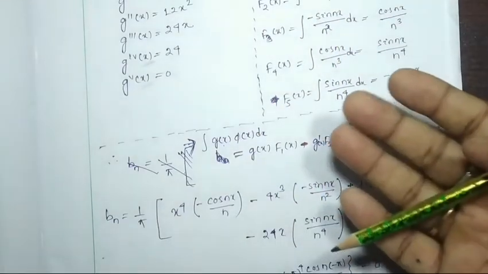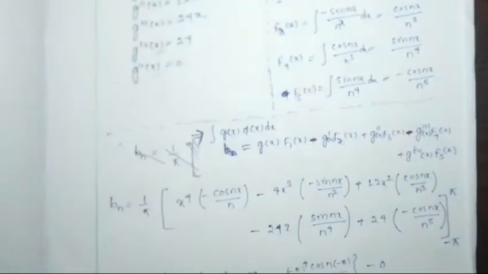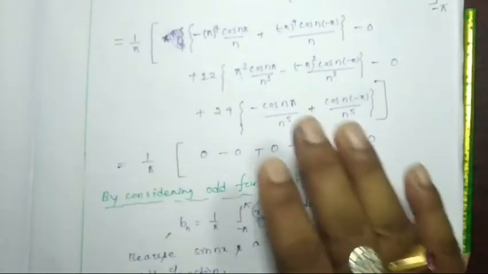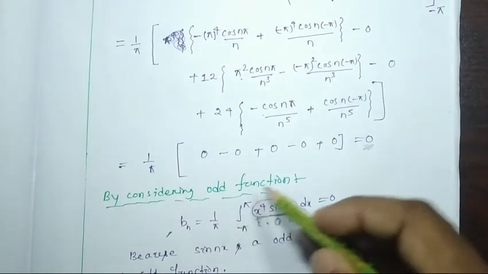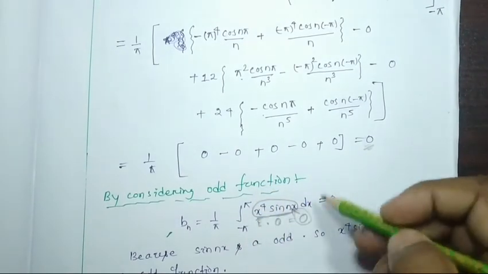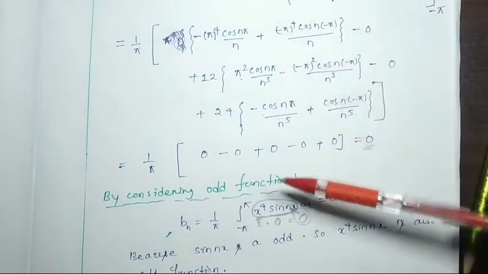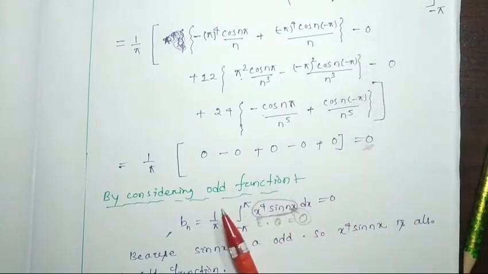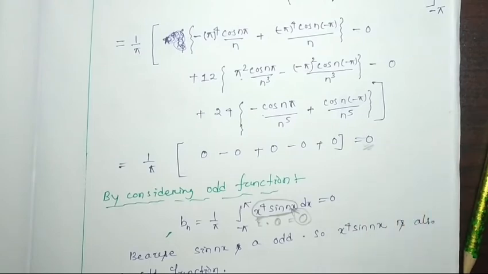So whenever in our preceding classes the problems have an odd function to integrate, and the limit is minus pi to pi, we have to directly write 0. Again I repeat, no need to do all this work. Whenever we have to integrate an odd function, there we put 0 directly. This is the procedure that you have to remember.